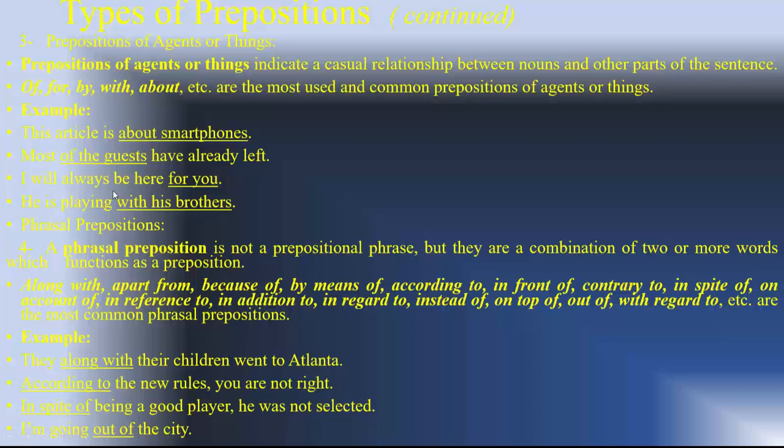I will always be here for you. Of course, the prepositions here are about, of, for, with, and they are underlined to show the relationship between them.